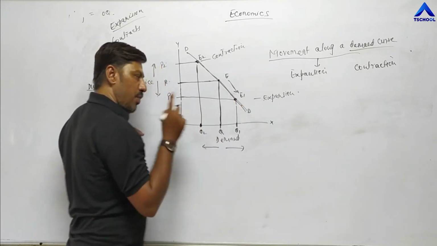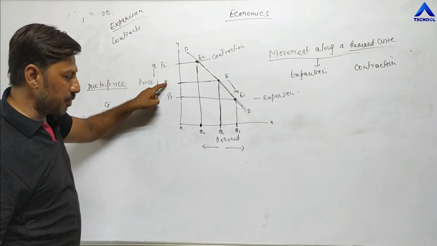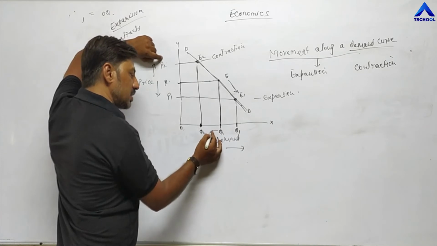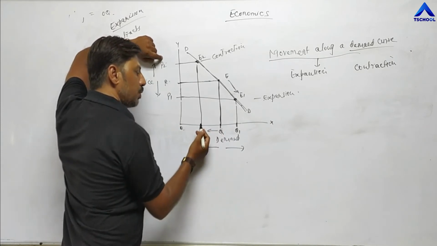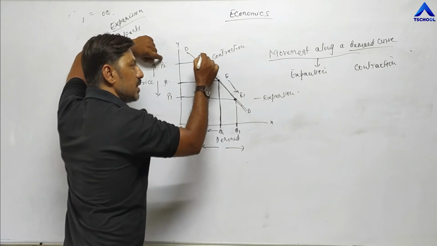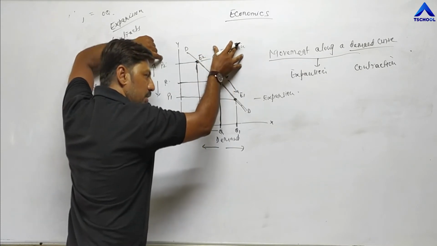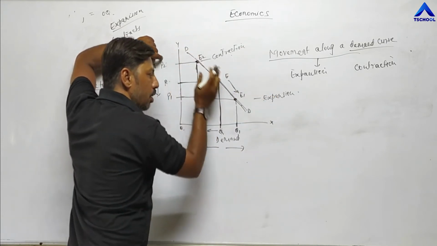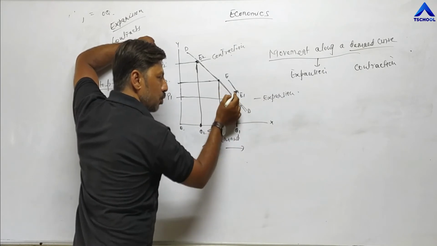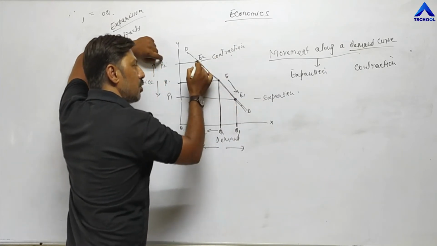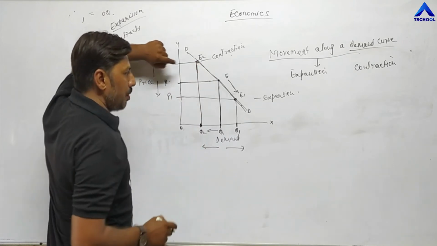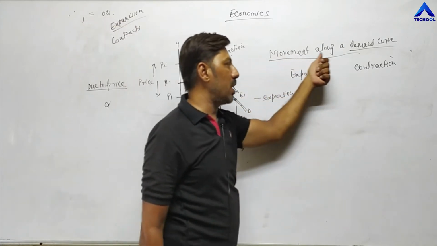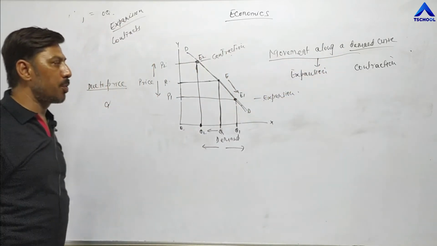This is called expansion. When price increases from OP, the current price, to OP2, as a result, demand reduces from OQ to OQ2. The new equilibrium point is E2. This is contraction. So whether it is contraction or expansion, the equilibrium point moves upward or downward. In case of expansion, the point moves downward, and in case of contraction, it moves upward, but on the same demand curve, the same line. That's why it is called movement along a demand curve. So the expansion and contraction topic is completed.